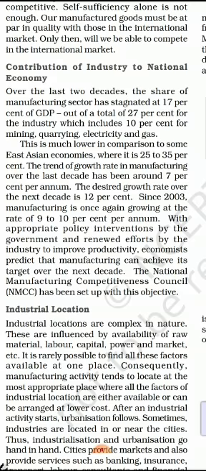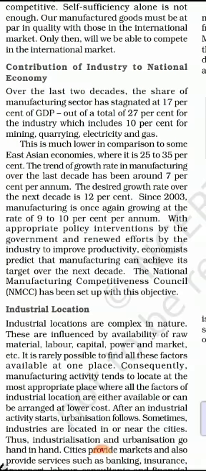This is much lower in comparison to some East Asian economies, where it is 25 to 35%. The trend of growth rate in manufacturing over the last decade has been around 7% per annum. The desired growth rate over the next decade is 12%. Since 2003, manufacturing is again growing at the rate of 9 to 10% per annum.